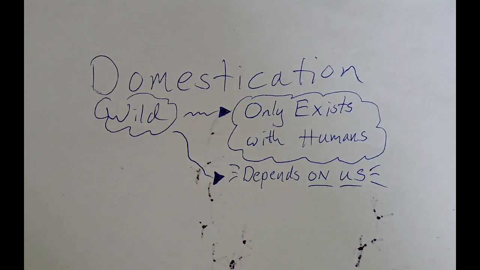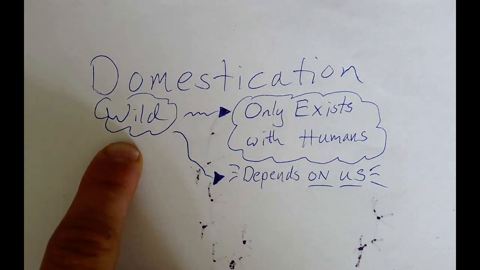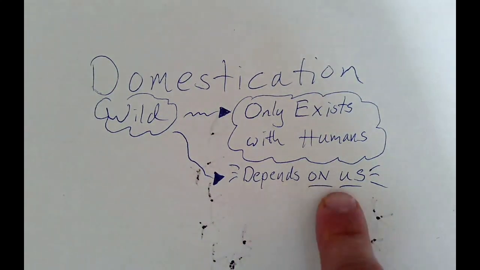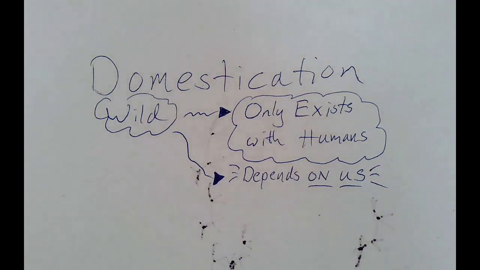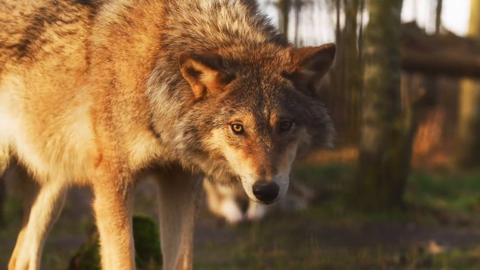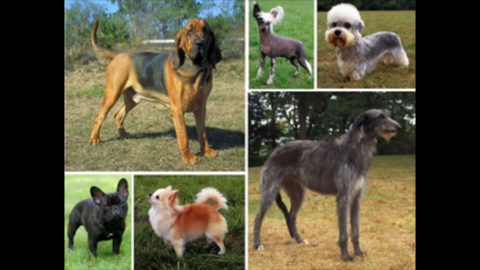Domestication is how we go from something that is a wild organism or a wild animal that lives without humans to something that only exists with humans, that depends on us. We are going to use dogs as our main example and talk about how we went from a wild dog, a wolf, to a dog that depends on us and has traits we want, that help us with companionship, eating rodents and things we see as pests, protecting us, work, herding animals, and all kinds of functions that dogs have served for us over time.